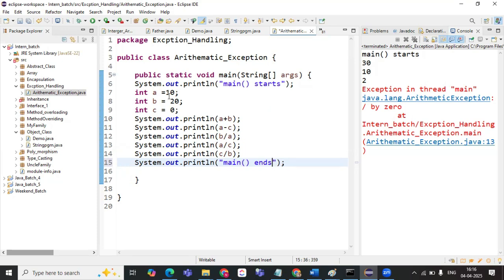a minus c is 10 minus 0, that is 10. b divided by a: b is 20 and a is 10, so 20 by 10 is 2. Right? So that is printing.